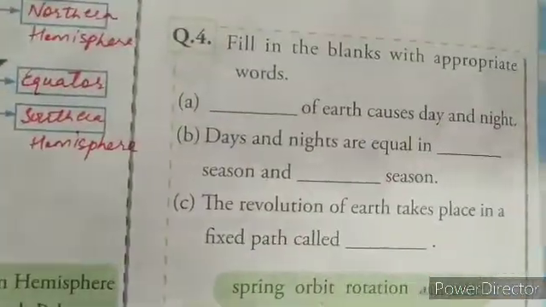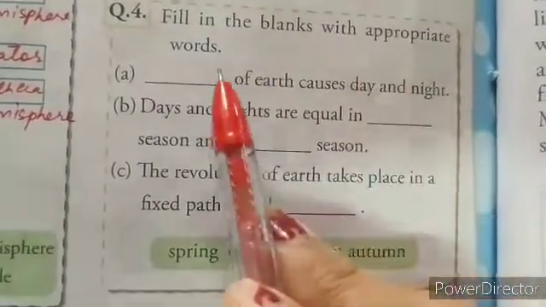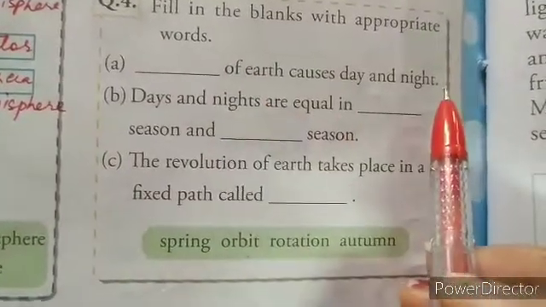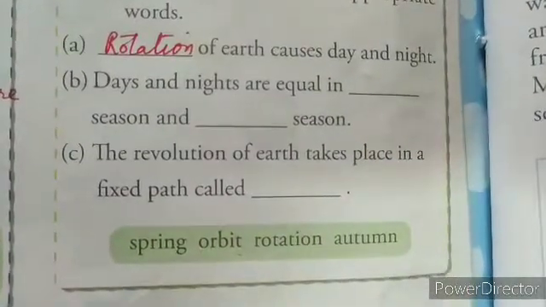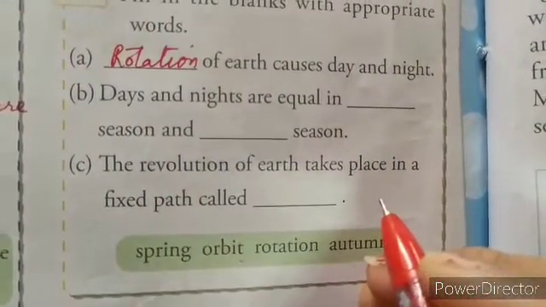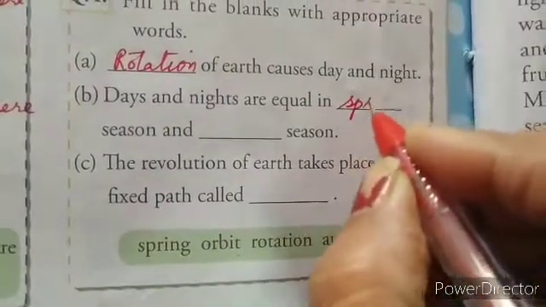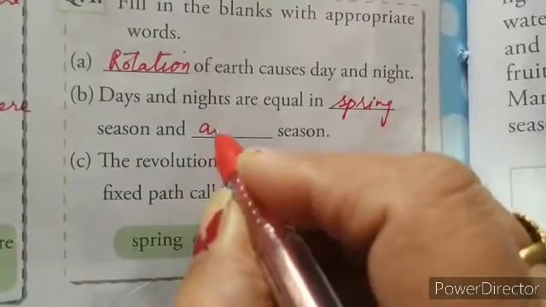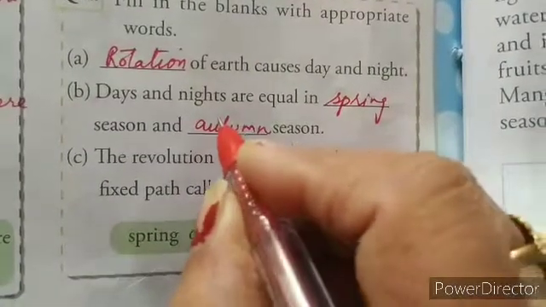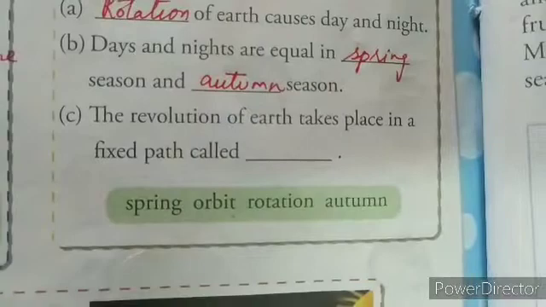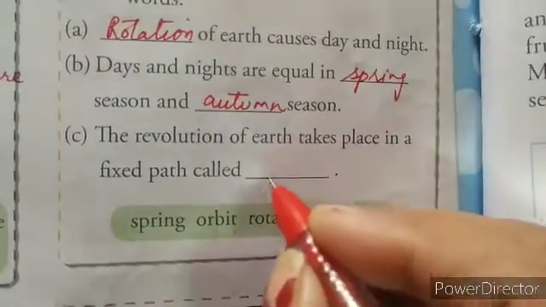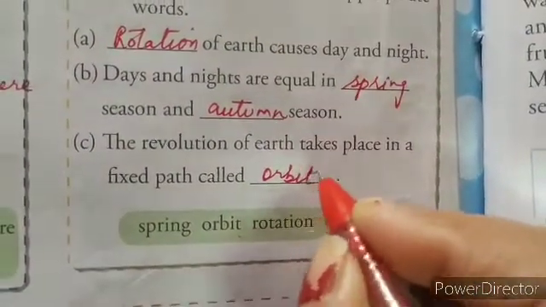Okay. Now question number 4. Fill in the blanks with appropriate words. Dash of the earth causes day and night. Rotation. Day and night are equal in dash season and dash season. Spring and autumn. The revolution of the earth takes place in a fixed path that is called orbit.